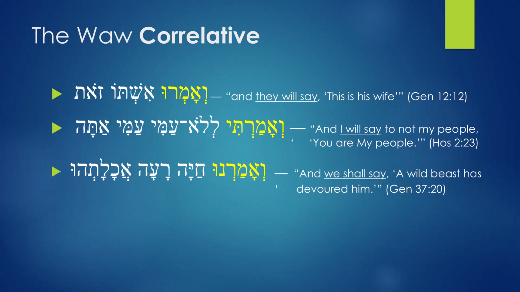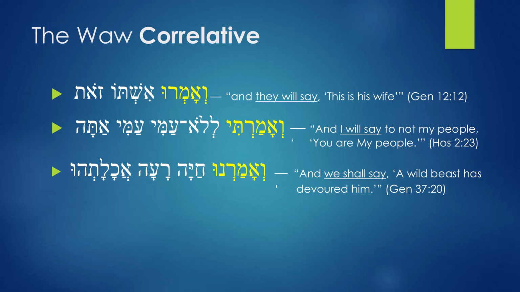And because of this waw conjunction, this is not pointing to a past action, but a future action. And that is why, though this is a perfect verb, amru normally is supposed to be translated as they said, but here the translation is they will say, future, because of the waw conjunction. So the waw conjunction is going to convert the perfect verb into a future action, a future tense.